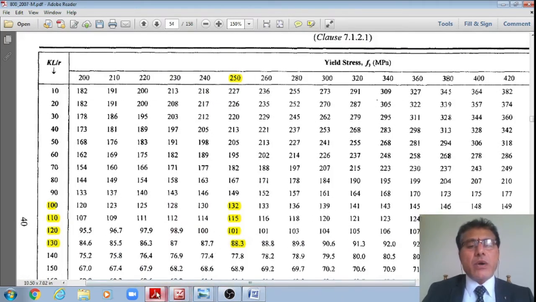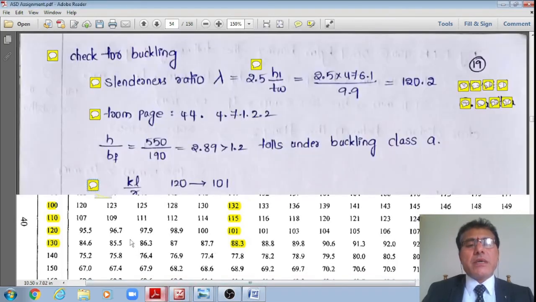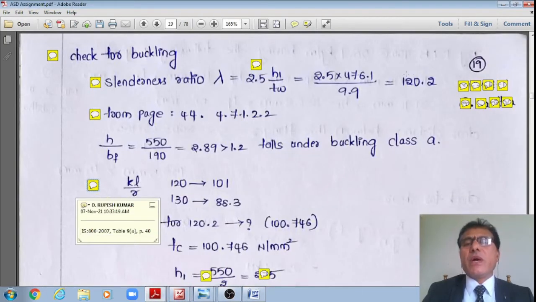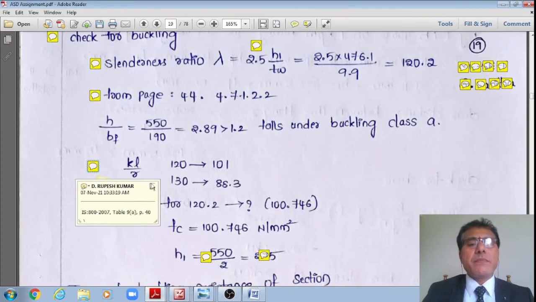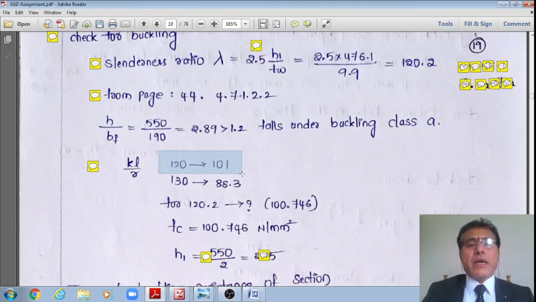Now I have the slenderness ratio calculated as 120.2. From that table, I note down for slenderness ratio lambda 120 the fcd value, the permissible design compressive stress, is 101, and for lambda equal to 130 it is 88.3. Now I'll interpolate for 120.2.